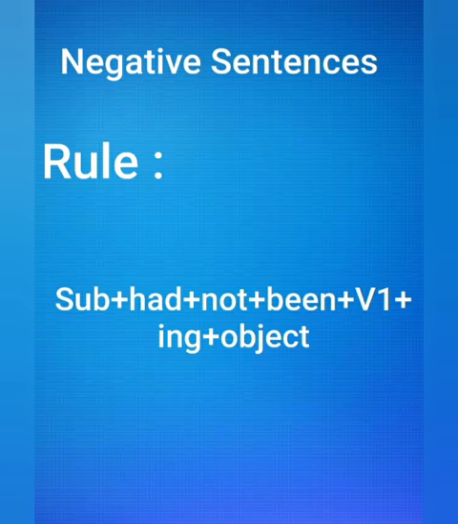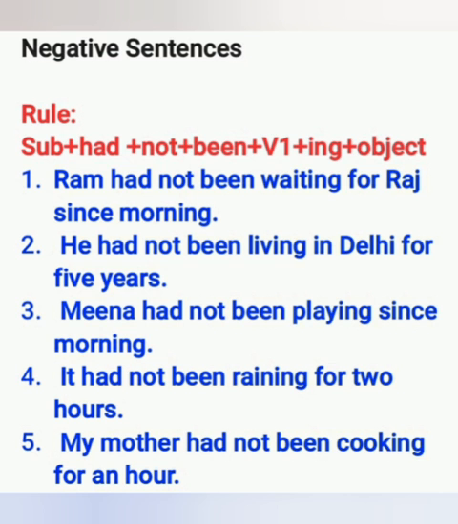Now we will learn to change these sentences into negative sentences, and the rule for changing into negative sentences is subject plus had plus not plus been plus first form of the verb plus ing plus object. See the first example. Ram had not been waiting for Raj since morning. Dear students, you can see that we have used not after had. Had is our helping verb.